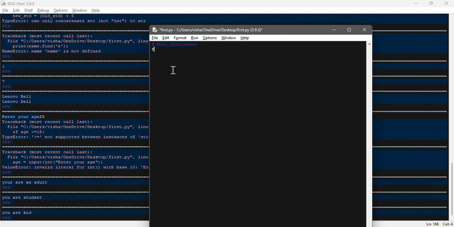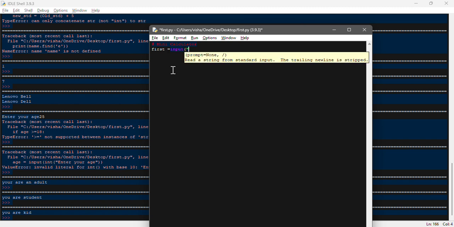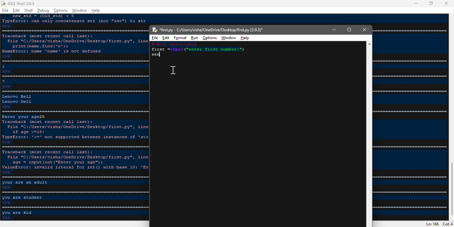We'll mention over here first is equal to input, and in brackets enter first number, and close it. Second, the operator, because we need an operator, so I mention opt is equal to input, in brackets enter the operation you want to perform.